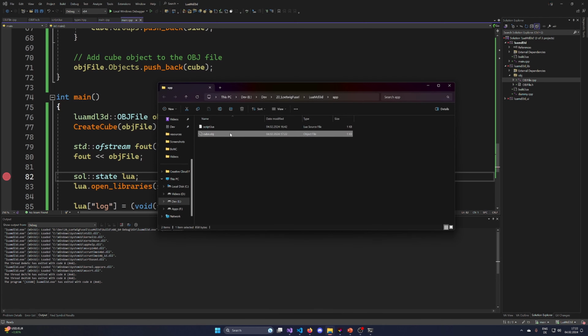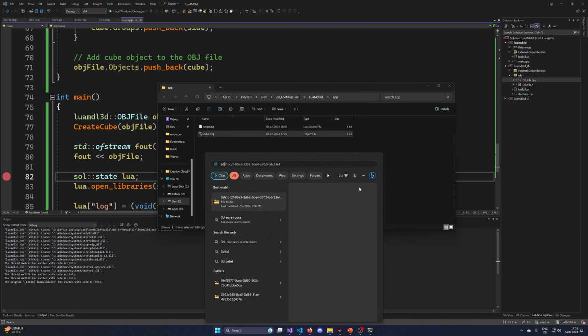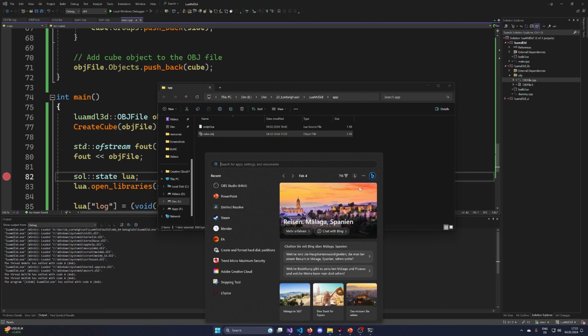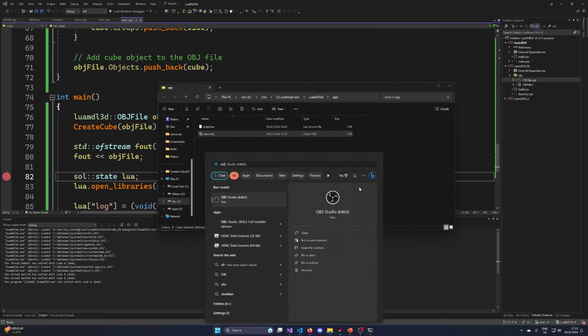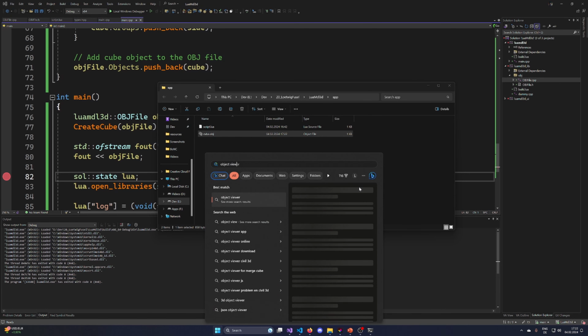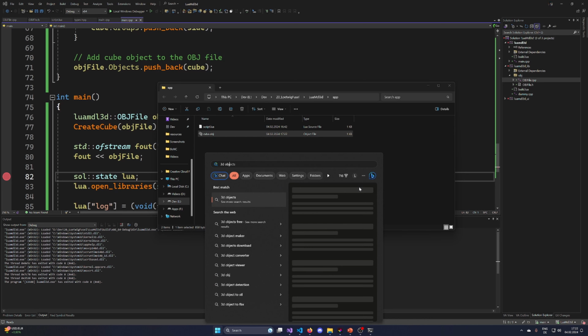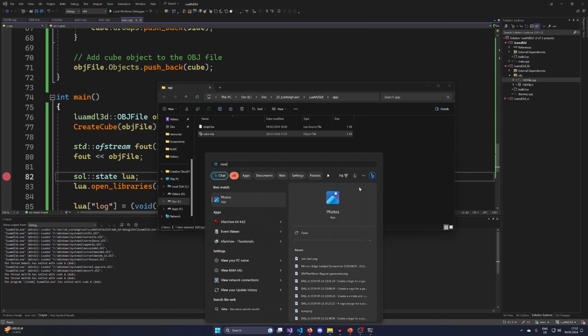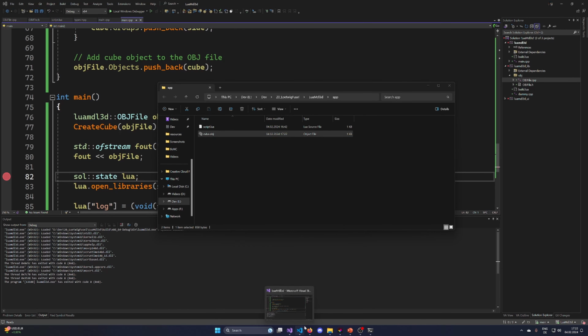So what happens if I open this? No, it's going to open this with anything but what I wanted. Open with... 3D. How is that application called? Paint 3D? 3D object viewer. Come on. 3D object viewer, 3D. Oh, come on. Okay.